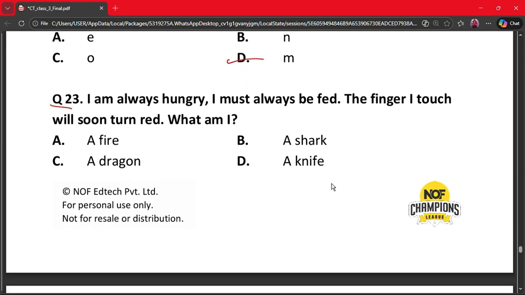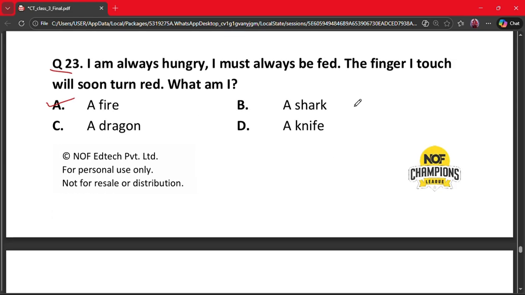Question 23. I am always hungry. I must always be fed. The finger I touch will soon turn red. What am I? A fire, B a shark, C a dragon, D a knife. The correct answer is option A, fire. A fire is fed with fuel and burns, makes red anything it touches. Let's move on to our next question.